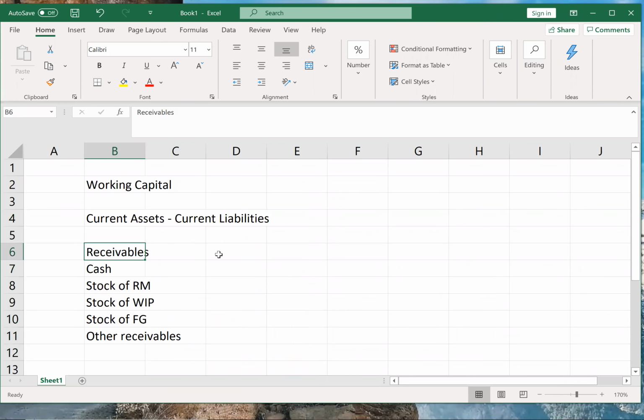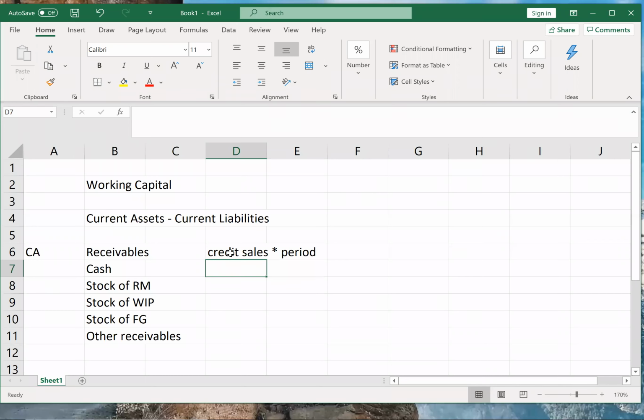Now when you calculate the receivables, I'll write here current assets. When we calculate receivables, what will you consider? Credit sales into period. Whatever we have sold on credit, don't take the entire sales, only take the credit sales into whatever is the current period required.